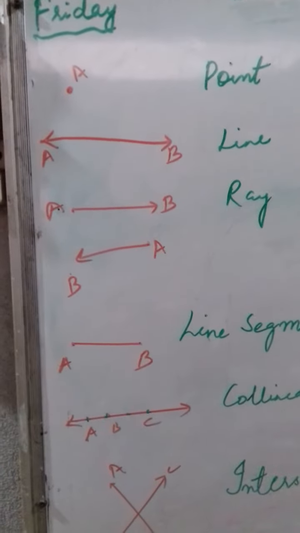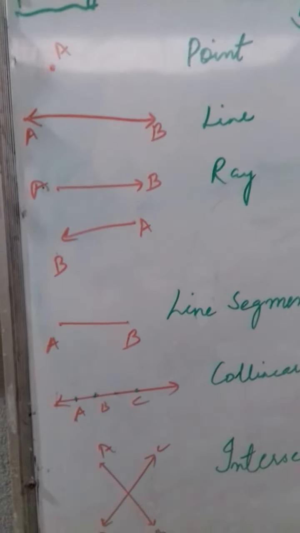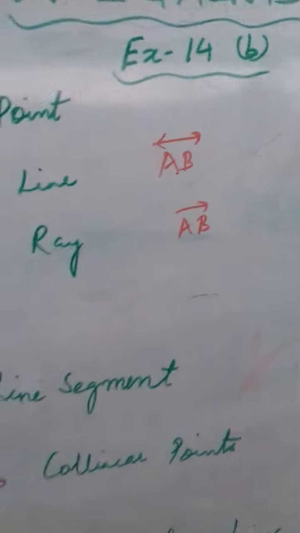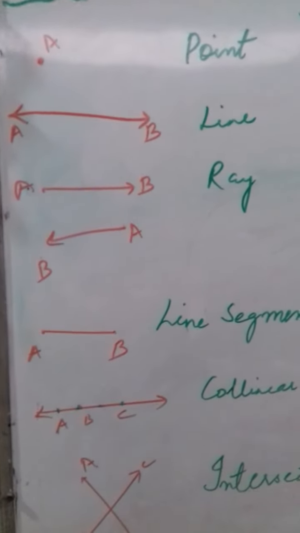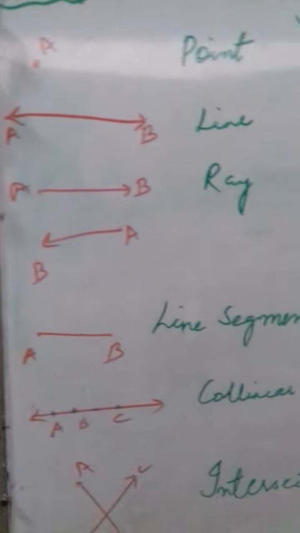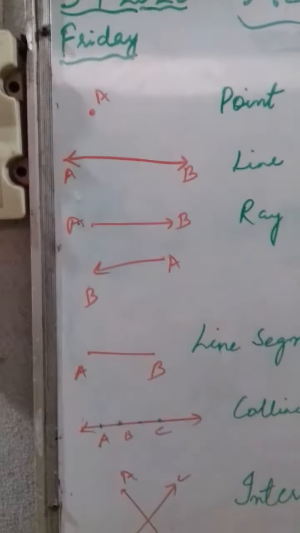Then second thing comes line. What is a line? It has length but no breadth or thickness. It is represented like this. Okay, and it can be extended from both the sides. It can be extended infinitely in both the sides. You can extend it like this also, and you can extend it in this direction also.